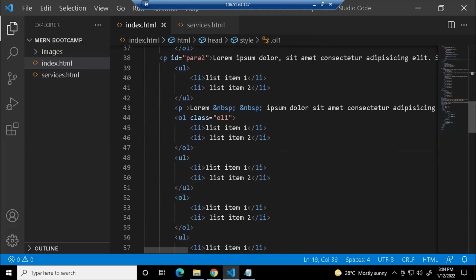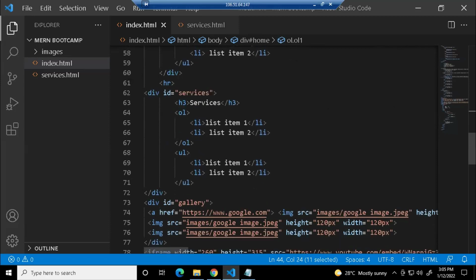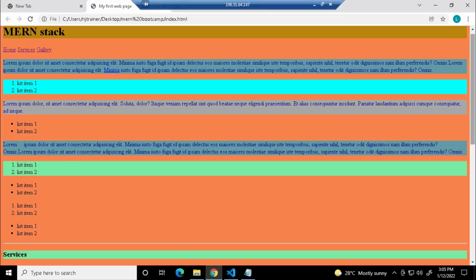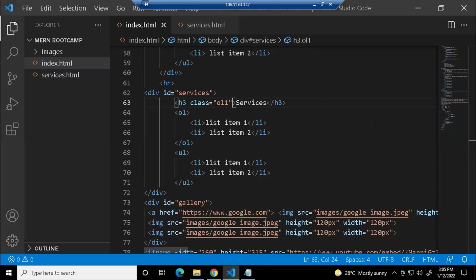And also you can reuse this class. Say for example, I want the same pista green color in some other tag, you can also use that. Let us say here I have an H3, so to this H3, I'll give class equals OL1. I'm just saving this and refreshing. Can you see the heading? The heading 3 is also applied with that particular color. So classes are also reusable.